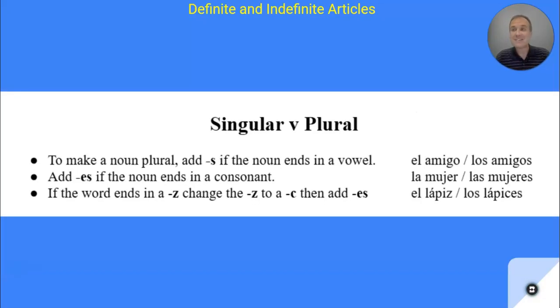Then we also learned about singular and plural, and we know that to make a noun plural, all we have to do is add the letter s if the noun ends in a vowel. So el amigo, the friend, changes to los amigos to make it plural. Now we add an es if the noun ends in a consonant. So la mujer ends in an R. To make that plural, to go from the woman to women, it would be las mujeres. Then we also saw last week if a word ends in a Z, we've got to change the Z to a C and then add an es. So el lápiz is the pencil. To make it plural, los lápices.